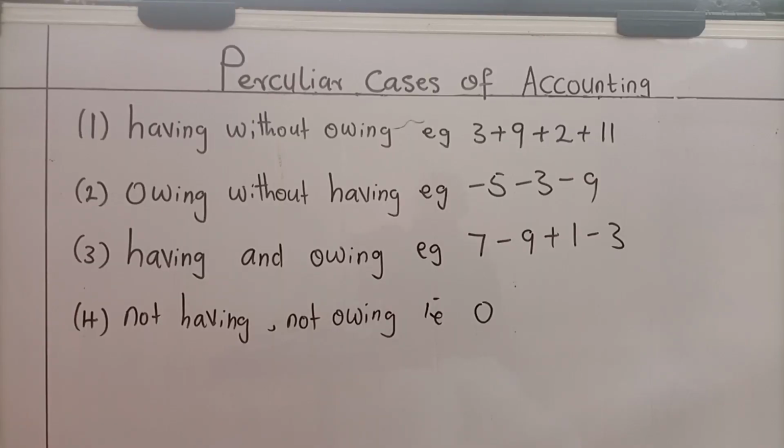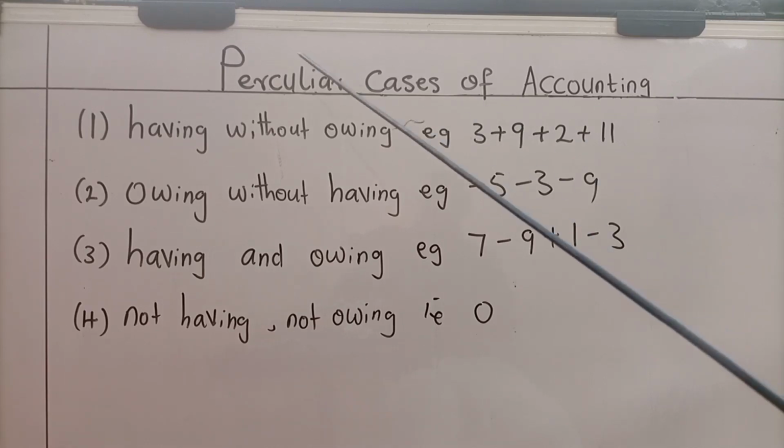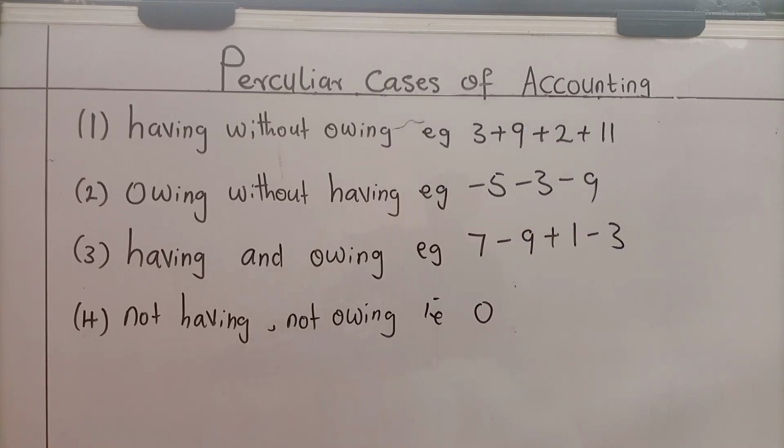The third objective is a simple yet powerful objective. In this section, we are talking about peculiar cases of accounting. That is, special situations that we meet when we do accounting. Don't forget why we are doing accounting. We do it for the purpose of learning basic mathematics. Because I said earlier that if we learn to do basic accounting, by doing so, we learn to do basic mathematics.